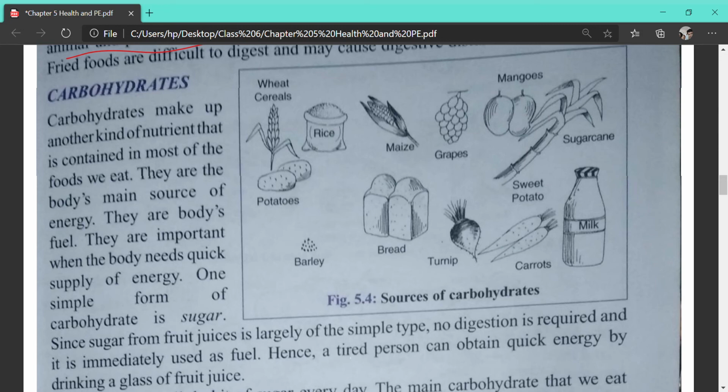Next one is carbohydrate. As we know, carbohydrate is an energy giving food, that gives energy to our body. It's the simplest form of the nutrients. And what is the simplest form of carbohydrate? It is known as glucose.